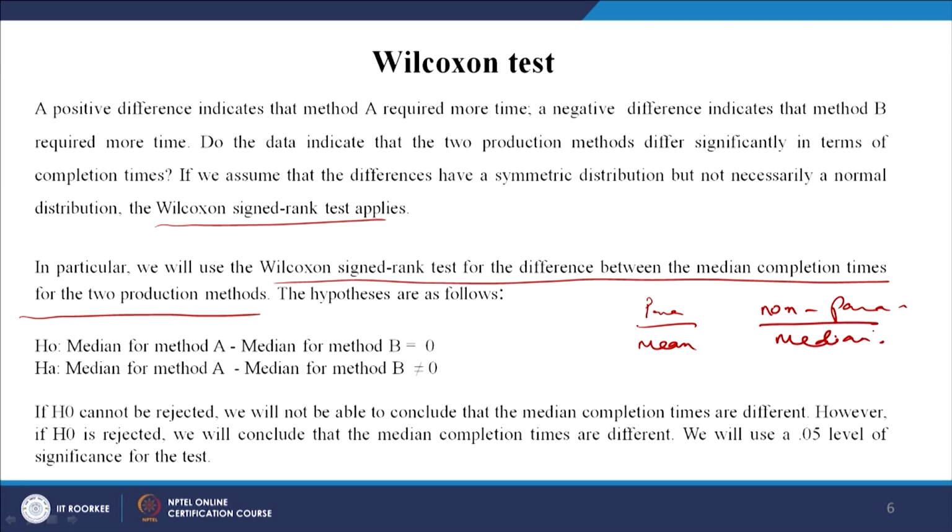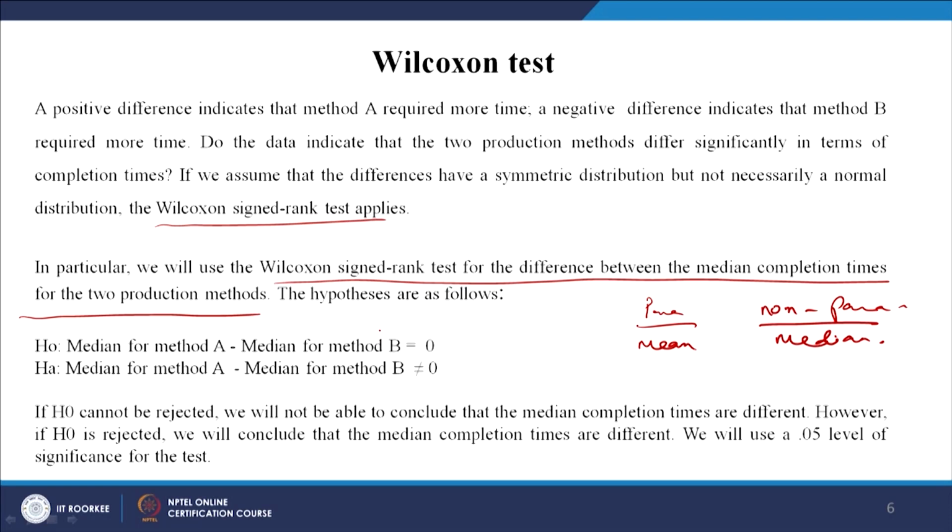So, when we make our hypothesis, the null hypothesis says that the median time for completing the work using method A is equal to the median time using method B. So, the median for method A minus the median for method B is equal to 0.